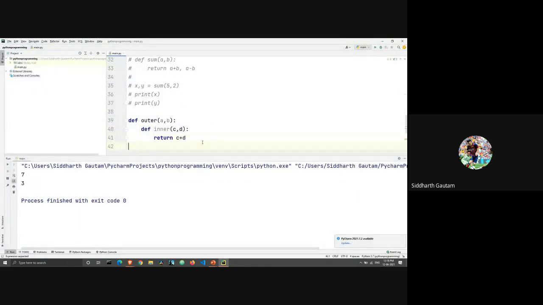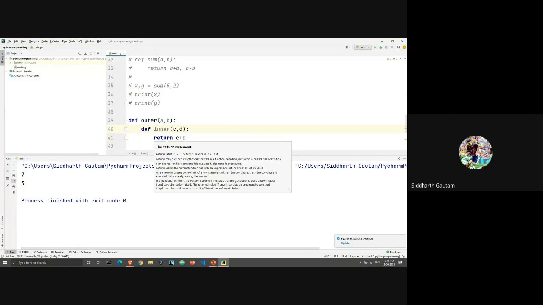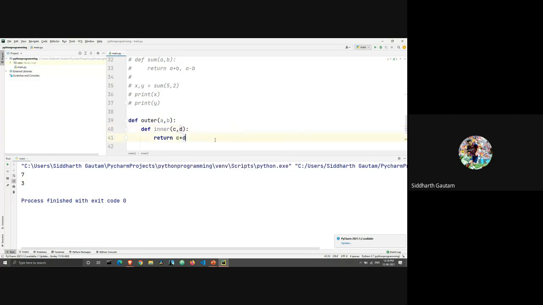As we've already seen with the sum function, inside of the sum function there are two values, and then we are adding those two values. It's the same thing happening here. We are returning c plus d. There are two values, c and d. We're adding them and then returning them. We have already seen this, but the only difference is that we are doing this inside a nested function.